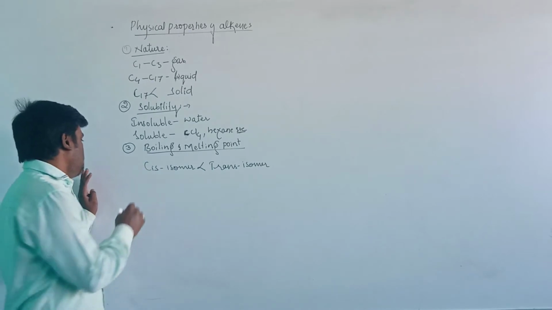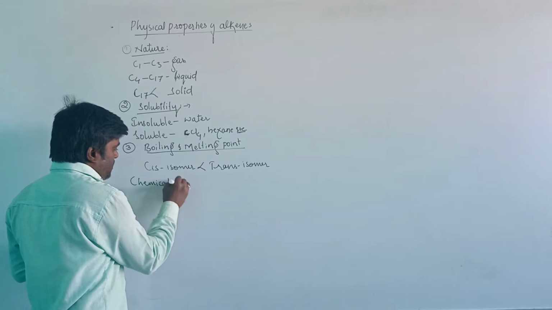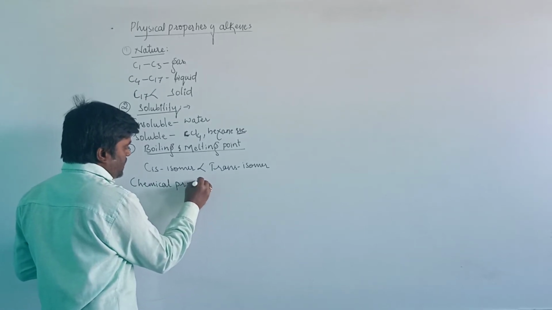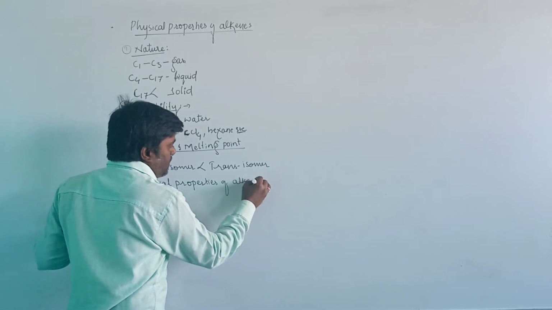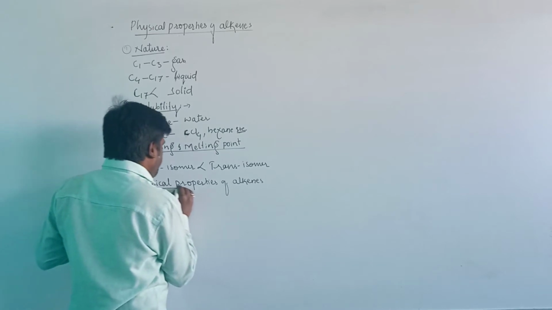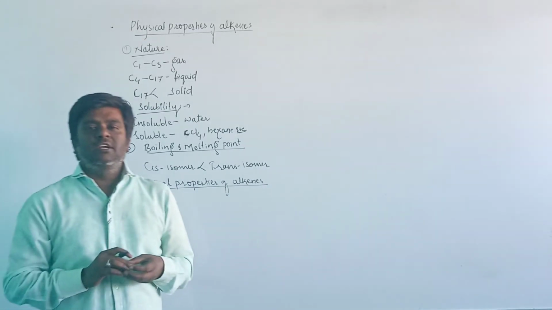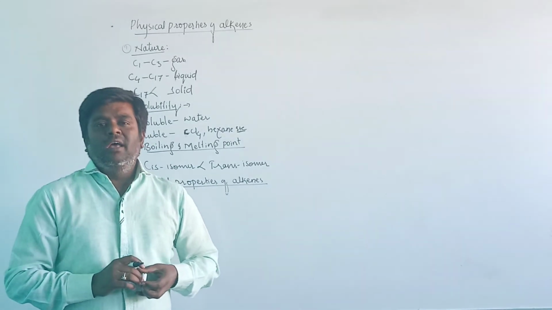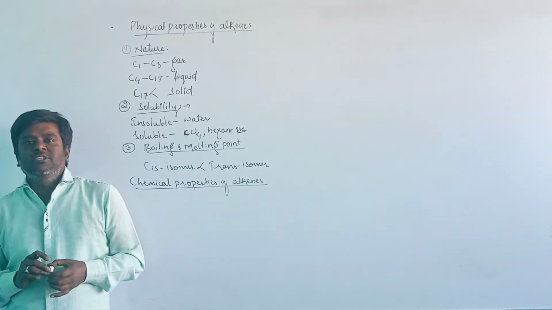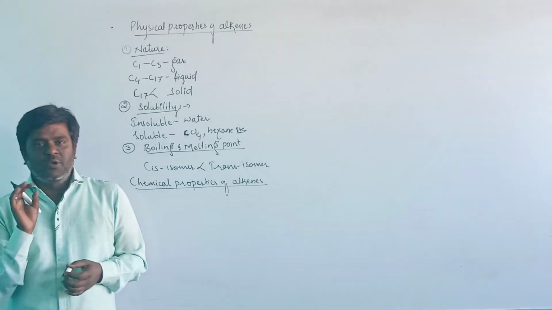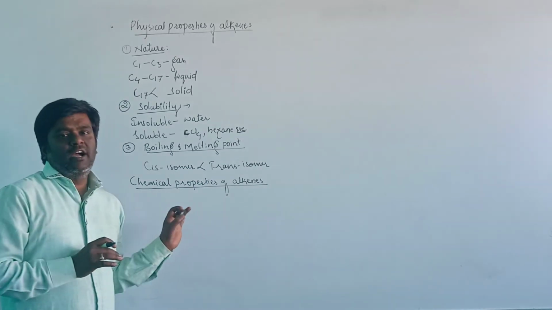And the next one, the chemical properties of alkenes. Due to the presence of a double bond, these have the capacity to undergo electrophilic addition reactions. Due to the presence of pi electrons, these will undergo addition, that is, electrophilic addition reaction.